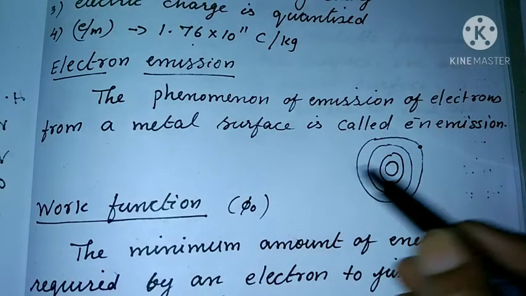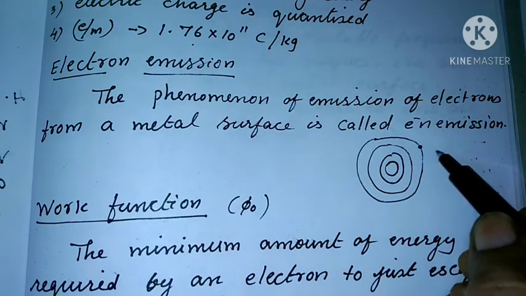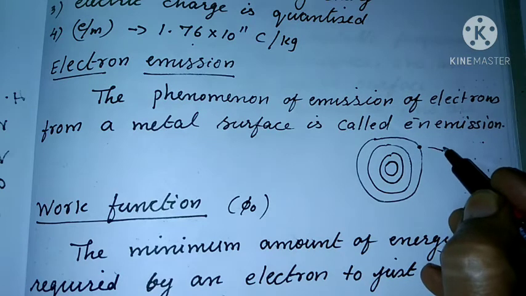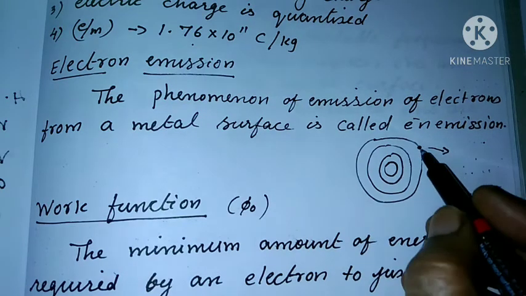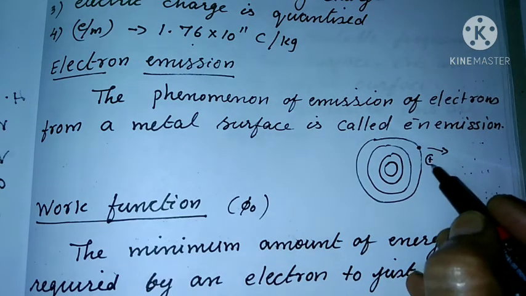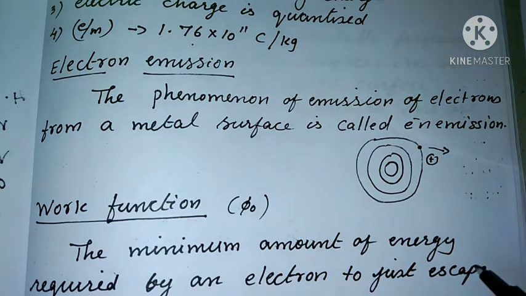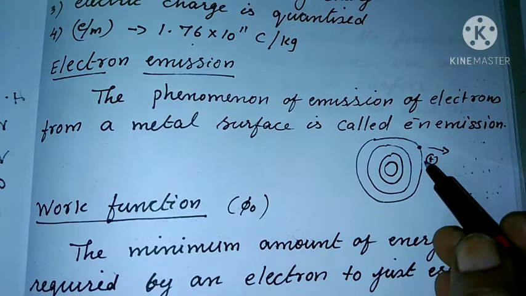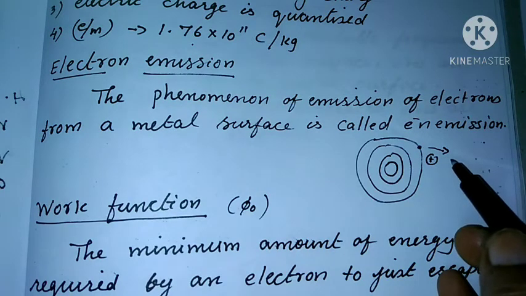So what happens in electron emission? If an electron tries to come out, the metal becomes positively charged, and this positively charged ion pulls the electron back.